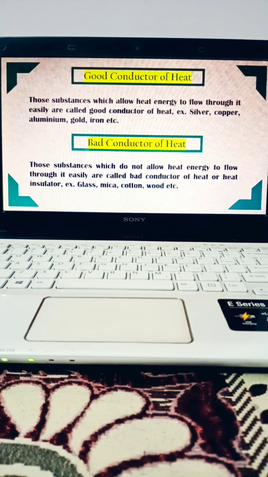Similarly, what is a bad conductor of heat? Those substances which do not allow heat energy to flow through them easily are called bad conductors of heat, or they are also called heat insulators. Examples are glass, mica, cotton, wood, etc.